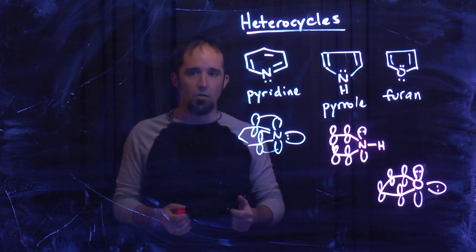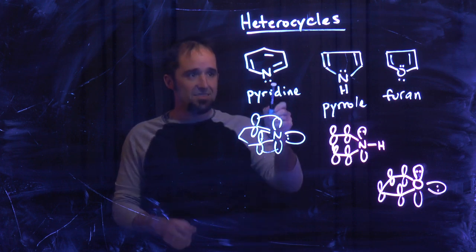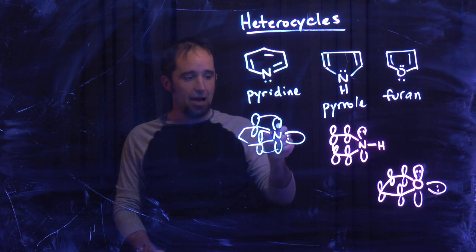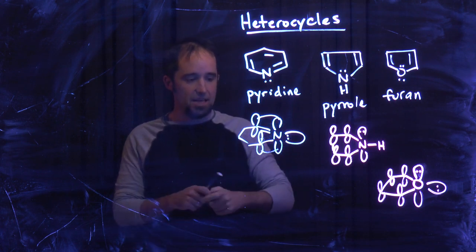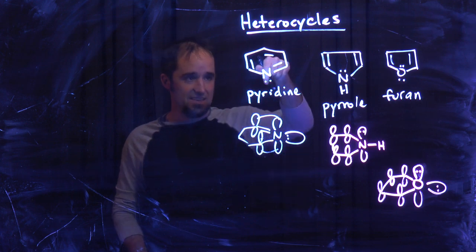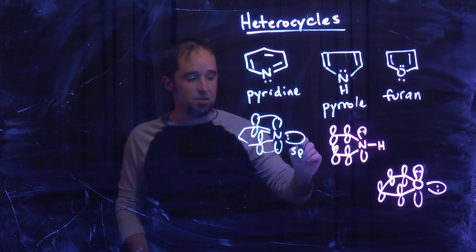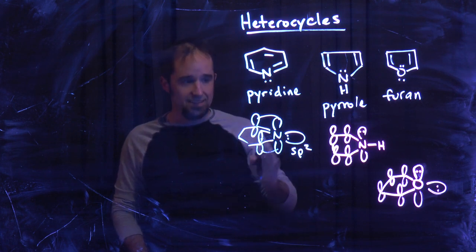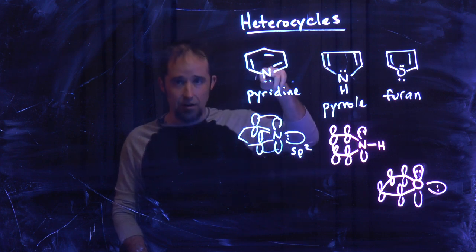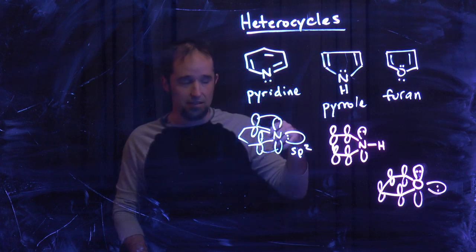So here is a rough sketch of the orbitals. This nitrogen already has a pi bond to that carbon. So that p orbital is already taken up in that pi bond. So this lone pair is sticking out. This is an sp2 orbital. It's not conjugated. So that lone pair is not part of the pi system, so we're not going to count it when we're counting up our 2, 4, 6 electrons.